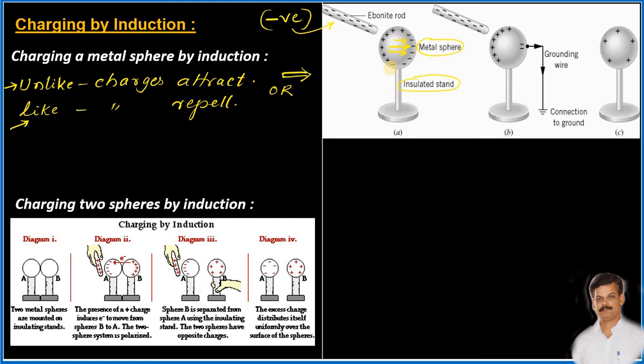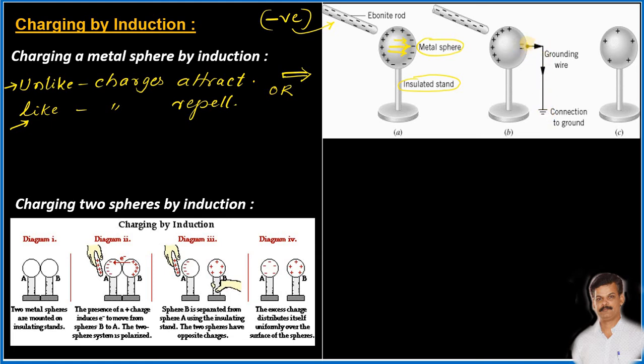See, still this sphere is not charged because it is having both positive and negative charges. When we remove this ebonite rod away from the sphere, then again these positive and negative charges combine together and neutralization takes place, and it becomes a normal sphere, not a charged sphere. Hence, to make the sphere acquire charges, the end which is having more negative charges is connected to the earth. That is called grounding. It is connected with the help of one wire and grounding is done.